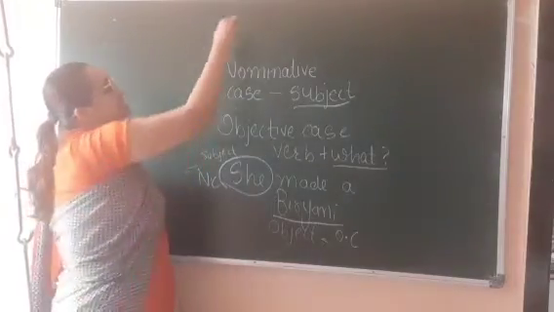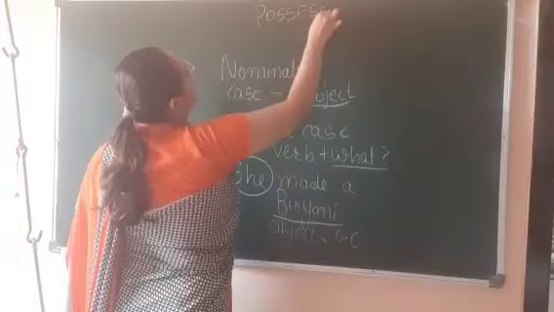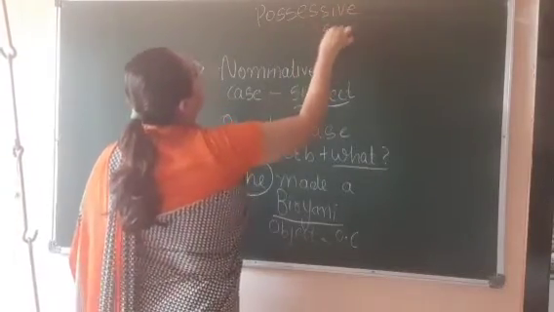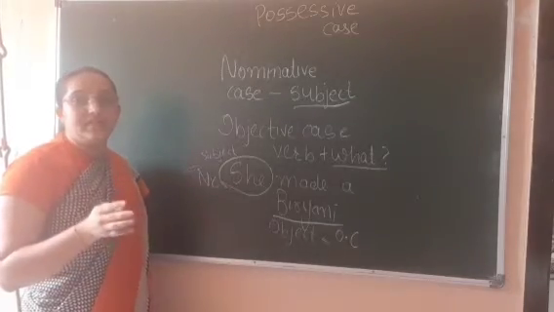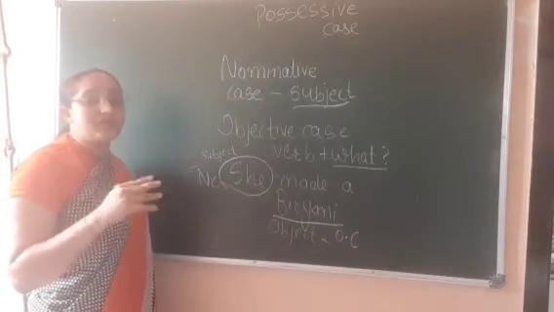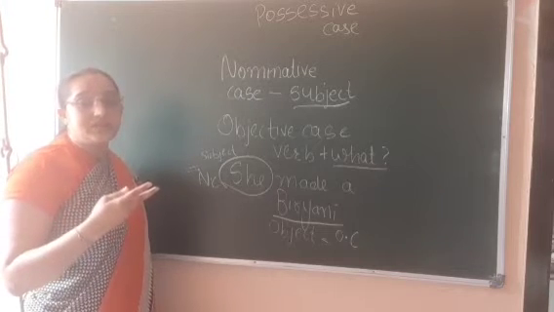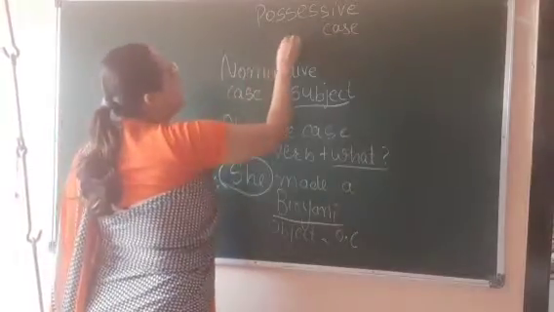Now, possessive case. I am just giving you an introduction as we have already done this. Now students, possessive case means when it shows the possession of something and it always has apostrophe s.